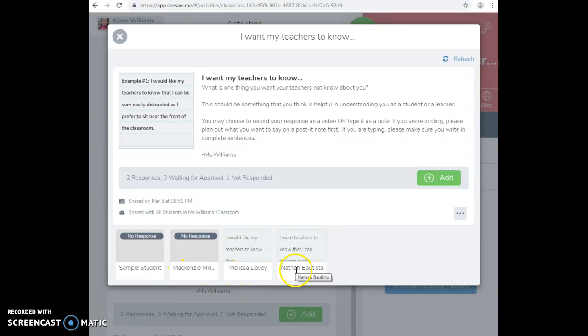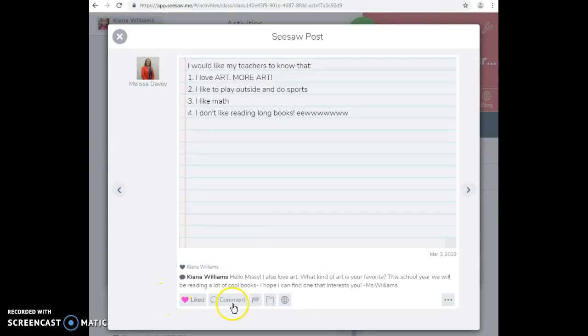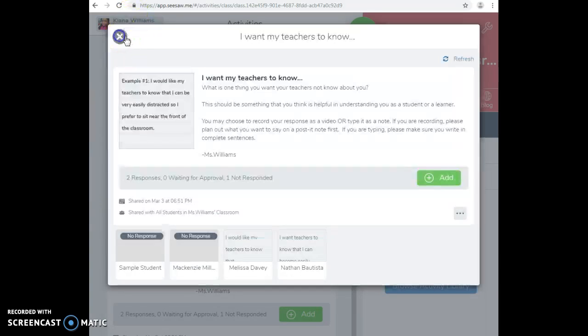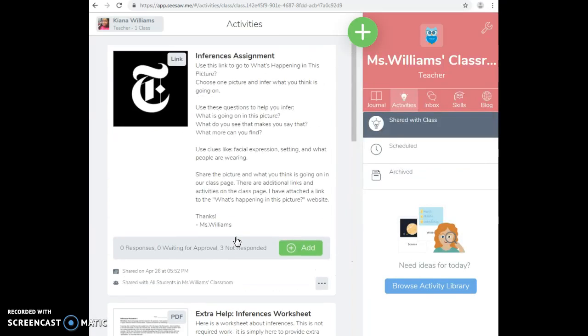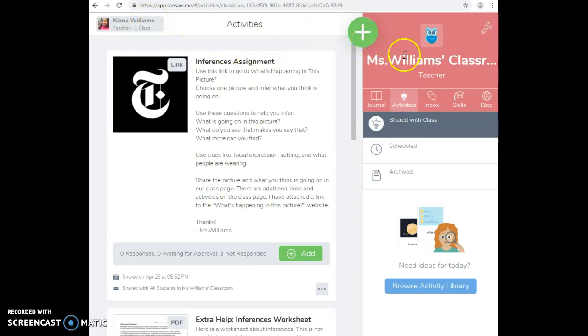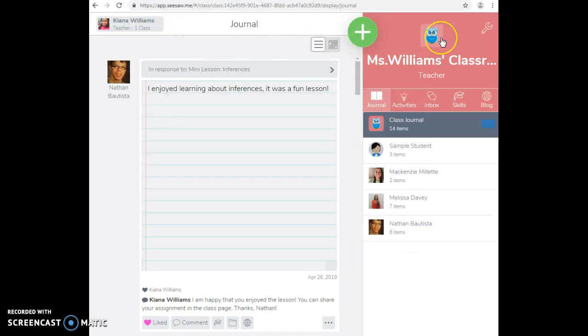from Melissa and Nathan. I can click on it and then I'm able to give my response down here. This assignment was just to share some information about yourself, and I can say down here, what kind of art is your favorite, talk to them a little bit more, and provide some feedback. So that's how you do the grading inside of Seesaw. Now we're just going to go back to the home page of my classroom, which is basically just the journal page. And I'm just going to talk a little bit about my experiences in the class in general.